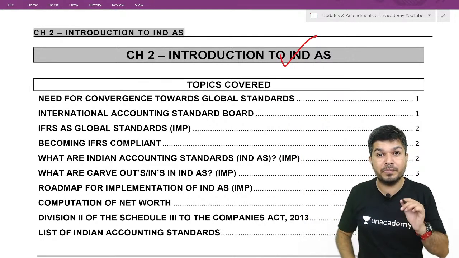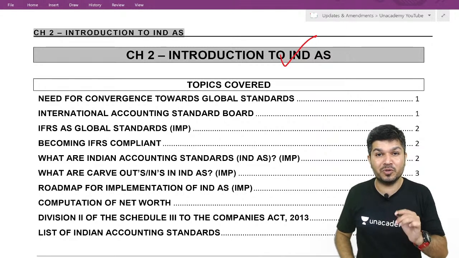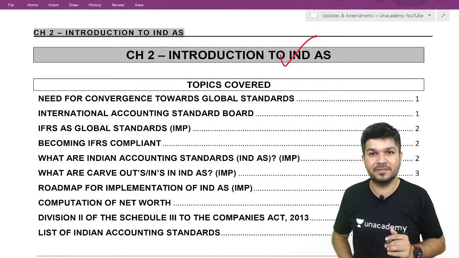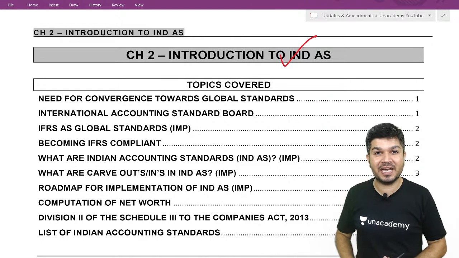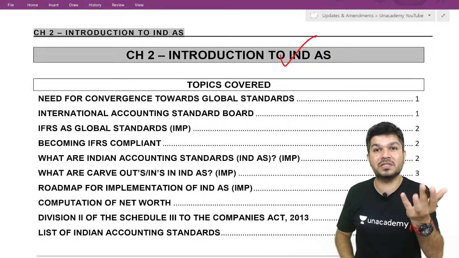So in order to promote a global accounting standard, IFRS, the International Financial Reporting Standards, were introduced. It's a London-based group that came out with this IFRS.